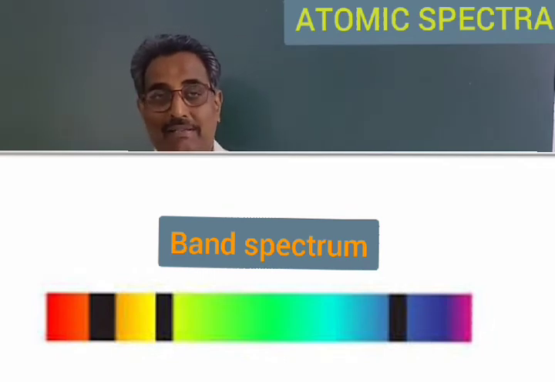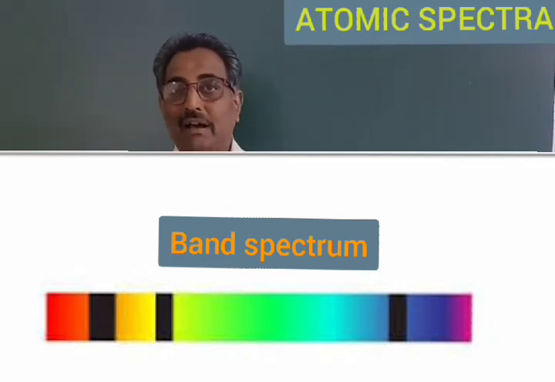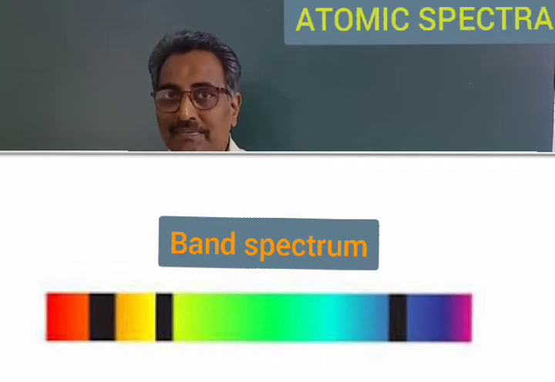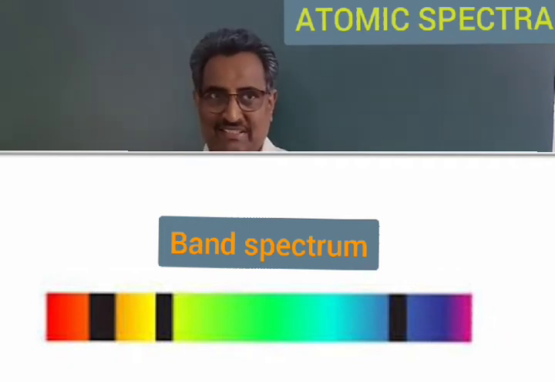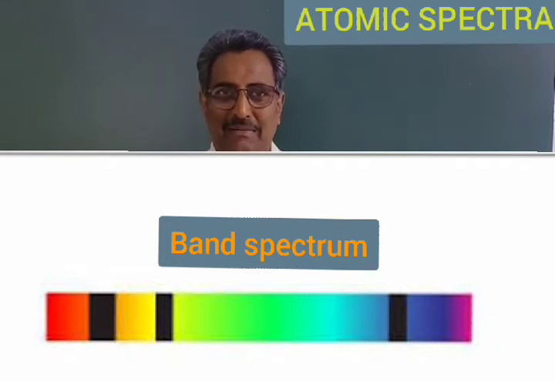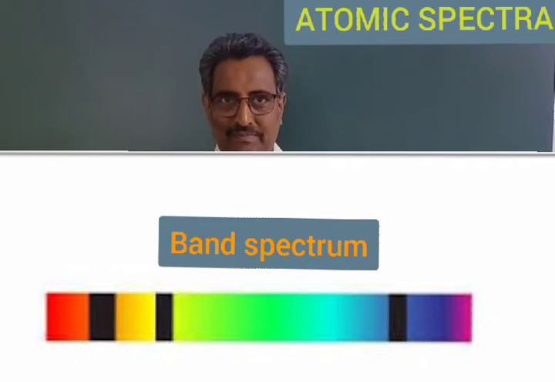In the band spectrum, there are some gaps between the series of certain radiations to another series of certain radiations. Some gaps are found, that is, some frequencies are missed in this discontinuous spectrum.